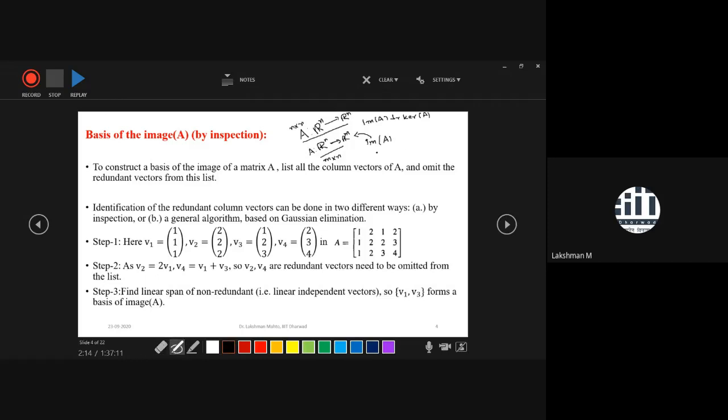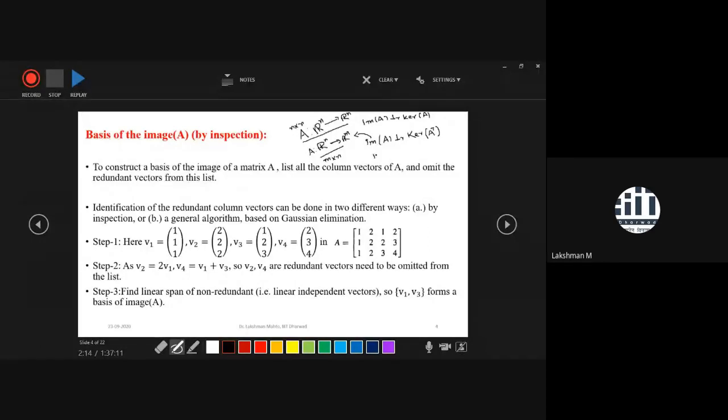So that's why the image of A is perpendicular to the kernel of A transpose. And what is the kernel of A?